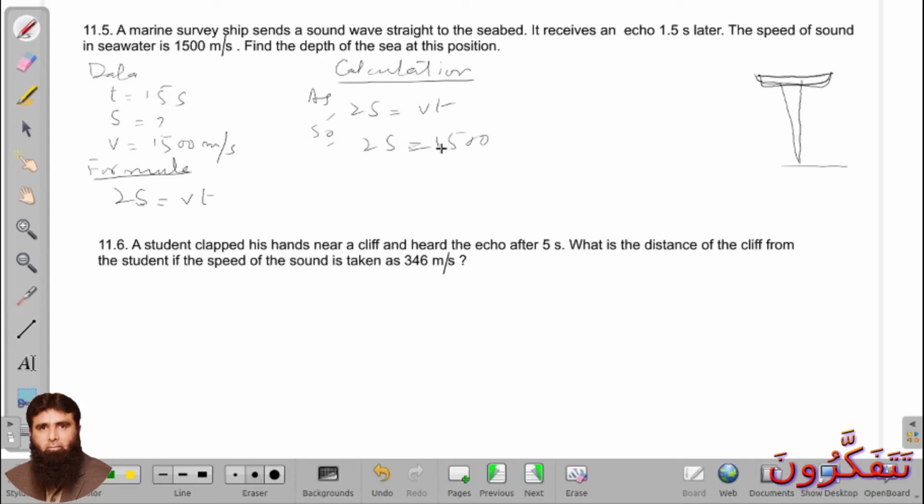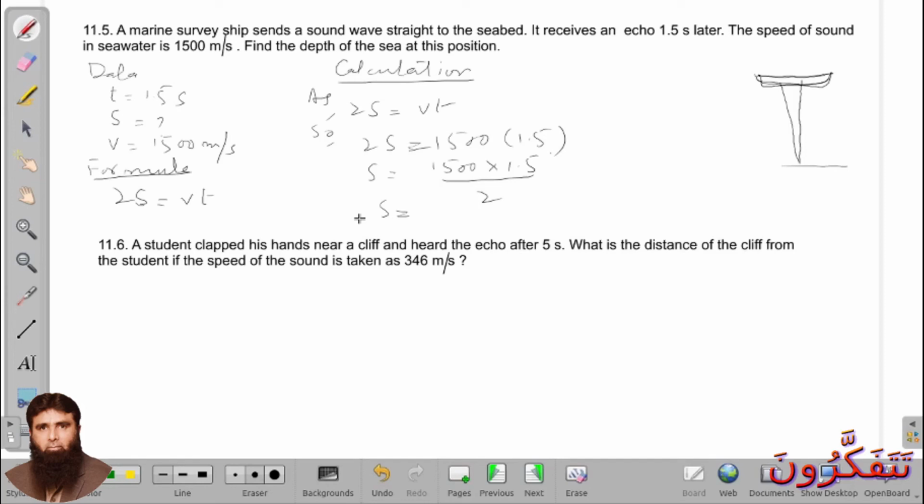So S will be equal to 1500 into 1.5 divided by 2. So it will be 1125 meters. So this will be the answer.